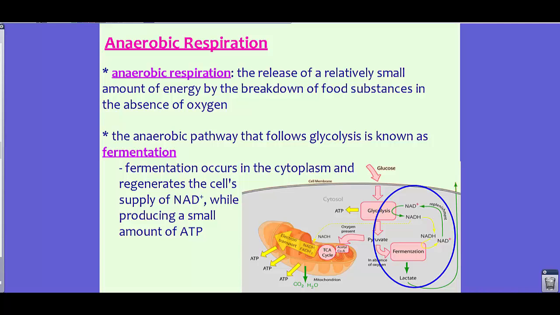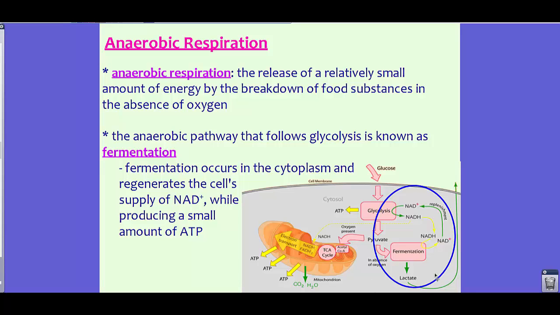So remember, the very first step of cellular respiration was glycolysis, and that happens with or without oxygen. So once glycolysis takes place, if it happens without oxygen, then it goes into a process known as fermentation. So fermentation occurs in the cytoplasm and will regenerate the cell's supply of NAD plus, which is, if you want to say, a kind of carrier of energy, but not really. But it does produce a small amount of ATP.